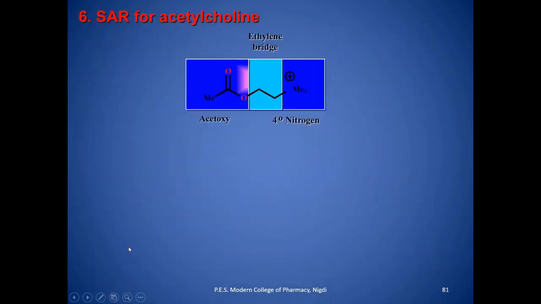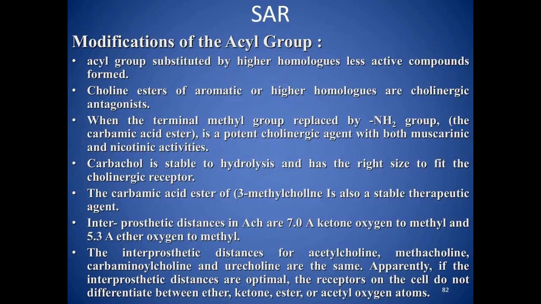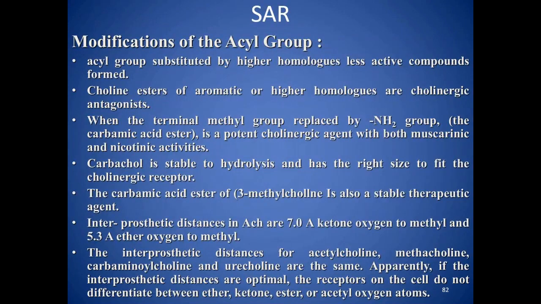Then after that, the acyloxy region. This acyloxy region is very important. First of all, the groups in acetylcholine are important. Then if you do a modification at the acyl group, so if the acyl group is substituted by higher homologs, you get a less active compound. Choline esters of aromatic or higher homologs act as antagonists.